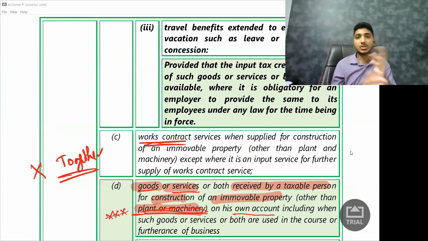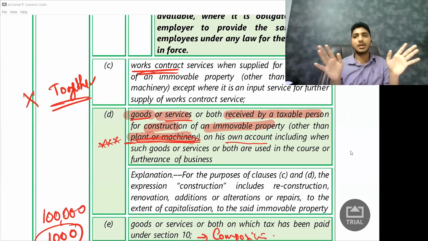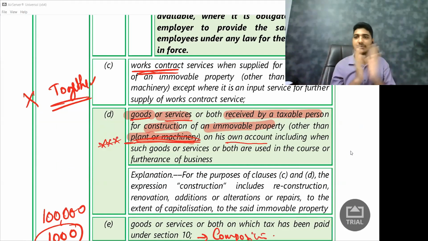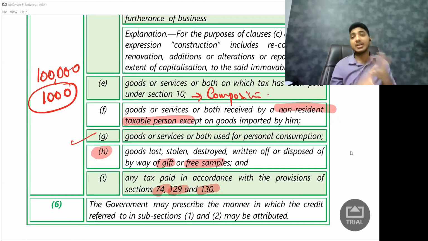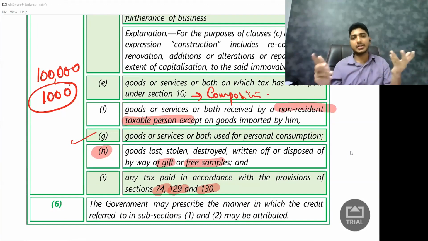Then we spoke about works contract service: you will not get the credit, but a contractor will get the credit if he's taking subcontracted services. Then if I'm purchasing goods and services on my own account to create immovable property, I'll not get the credit. But if it is for plant and machinery, I'll get the credit. If I'm purchasing for the composition scheme, I'll not get the credit. If an NRTP is purchasing an item in India, you'll not get the credit.